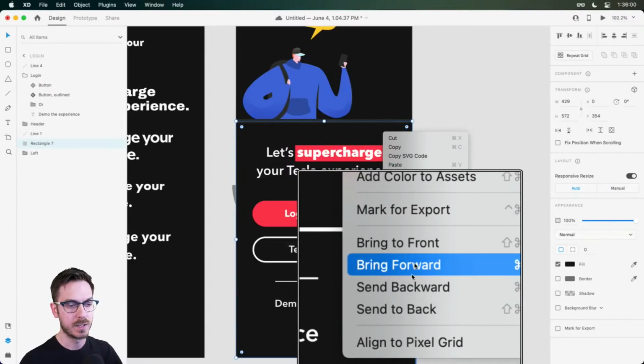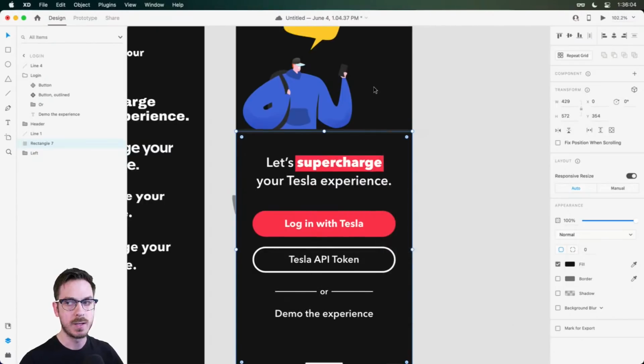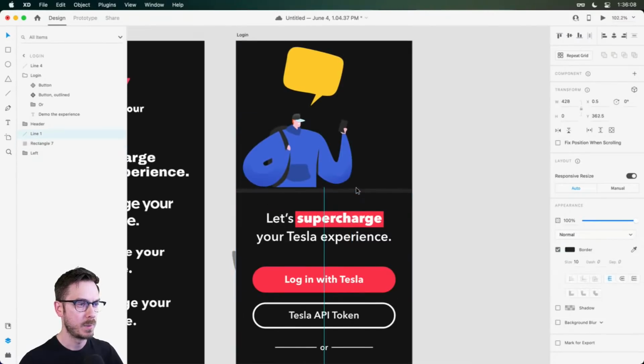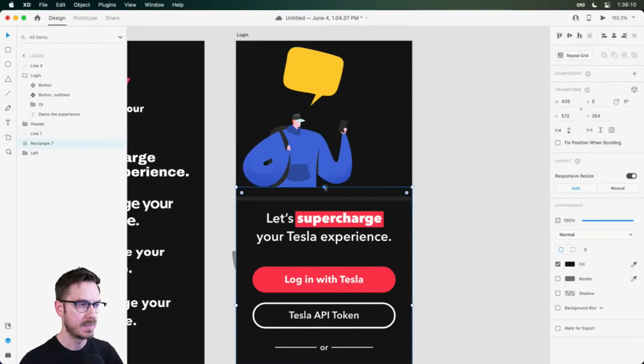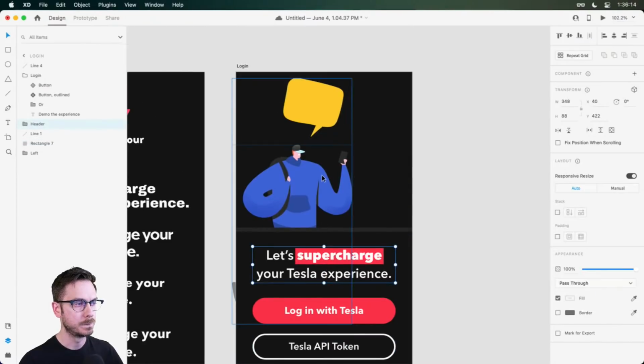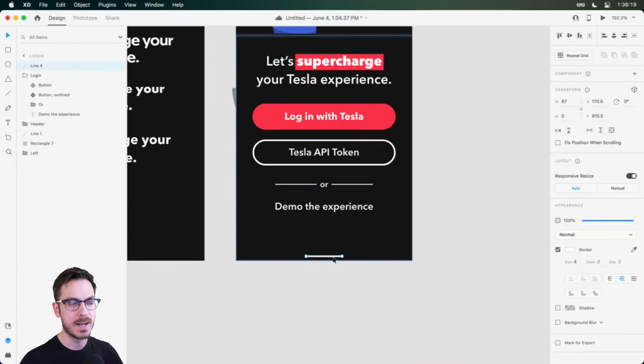So send to back, bring forward, and there are the shortcuts as well. Right, so now we have our guy kind of hidden back there. Maybe I'll move this down a little bit, bring this down a touch, and just kind of finesse this all into place. Now, going back to what we were talking about earlier about our lovely home indicator at the bottom,